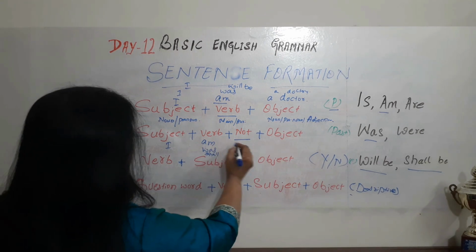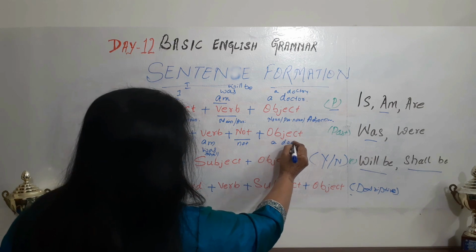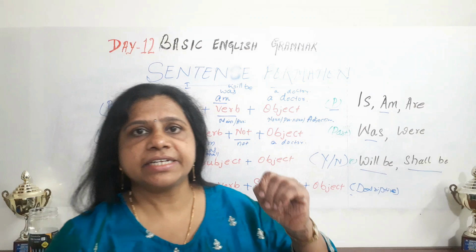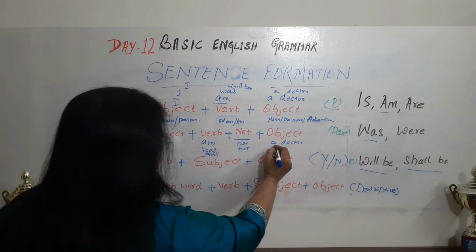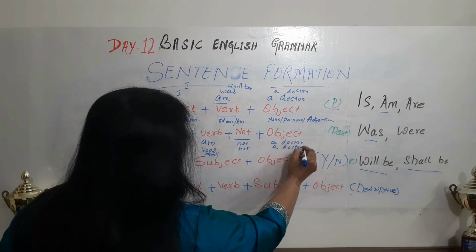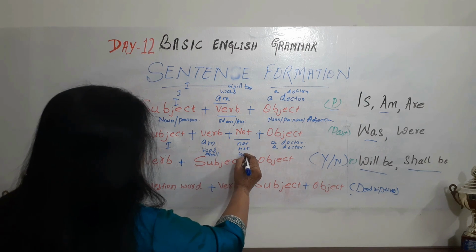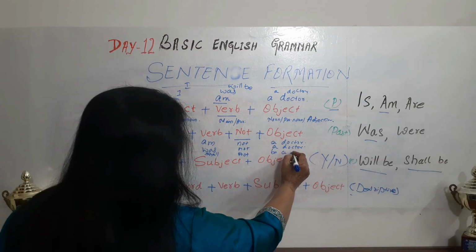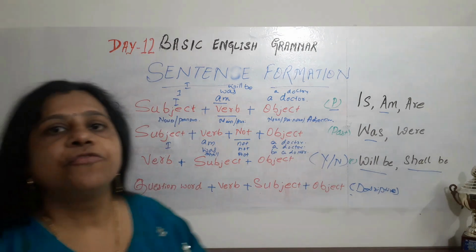I am not a doctor, that is present tense. I was not a doctor, that is past tense. And I shall not be a doctor, that is in future tense.